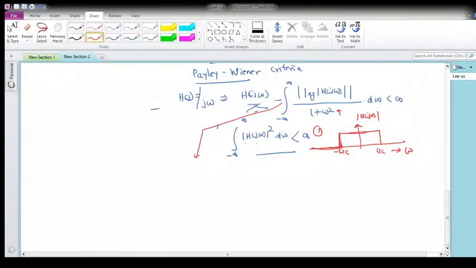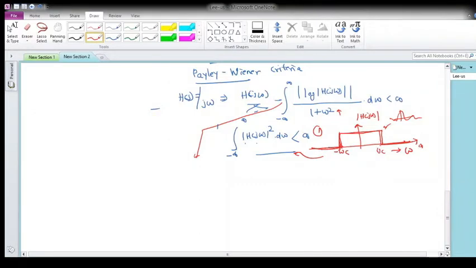If you look at this case, this is basically the ideal low pass filter. Here I observe that for omega greater than omega c to infinity, it is 0 over a band of frequency. That is why it doesn't satisfy the Paley-Wiener criteria. Hence this ideal low pass filter is not at all realizable, also because it consists of the infinite impulse response that we have seen.